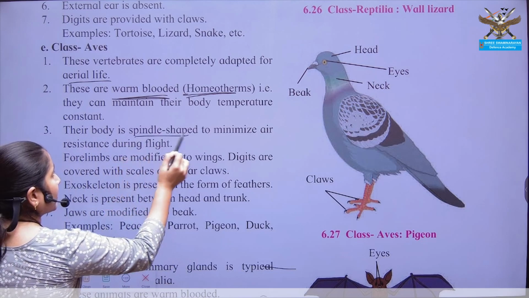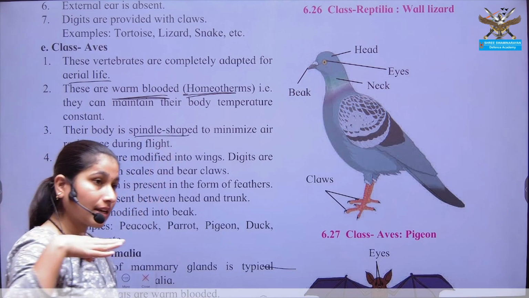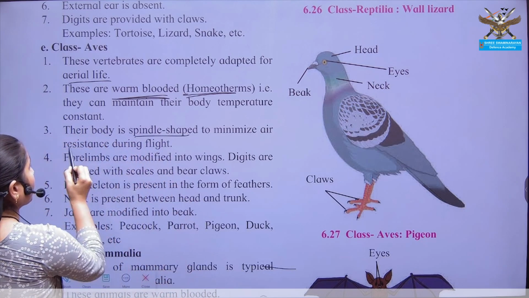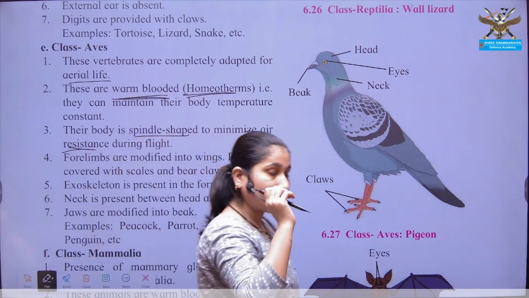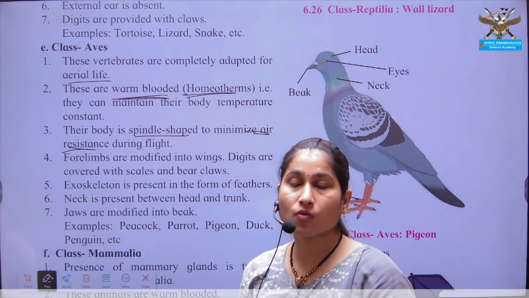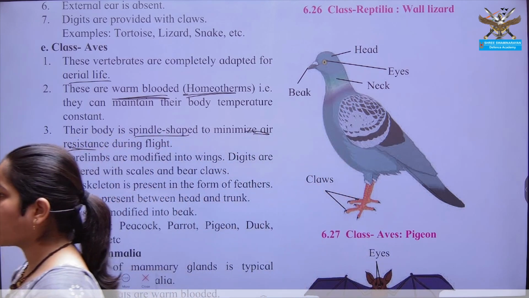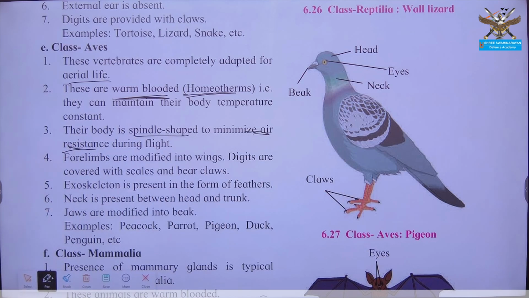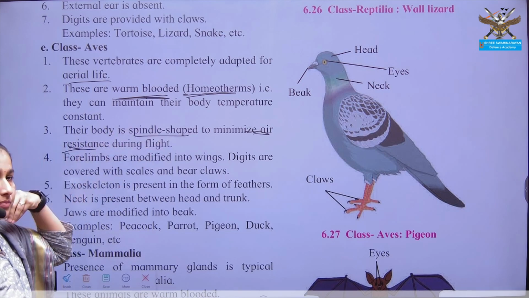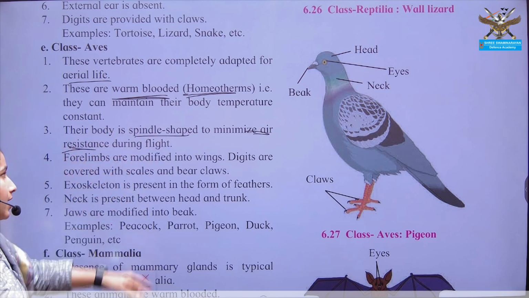The body is again spindle shaped. Why? Because now the resistance is from the air. In class Pisces, the resistance was against the water. Here the resistance is against the air. Hence their body is streamlined, tapering towards the anterior and posterior regions.